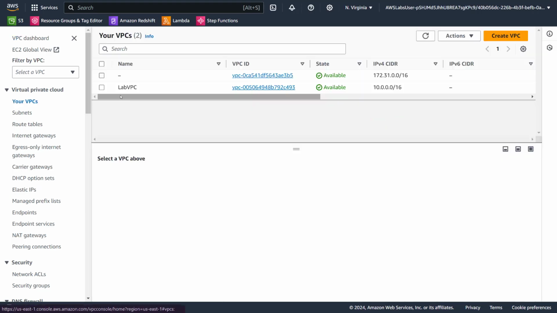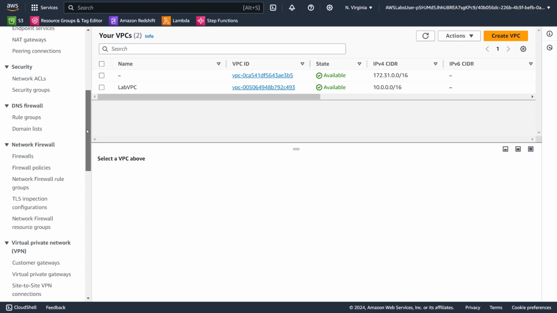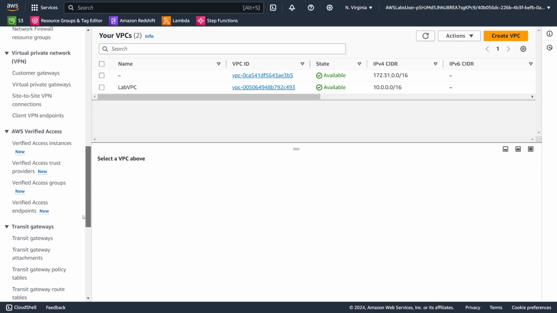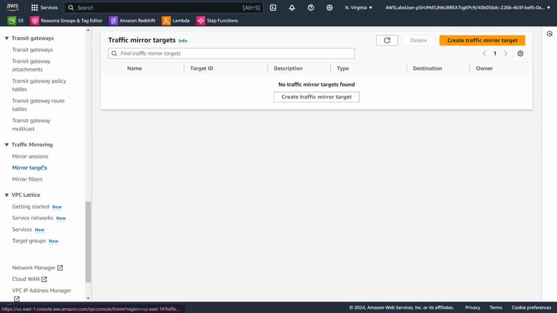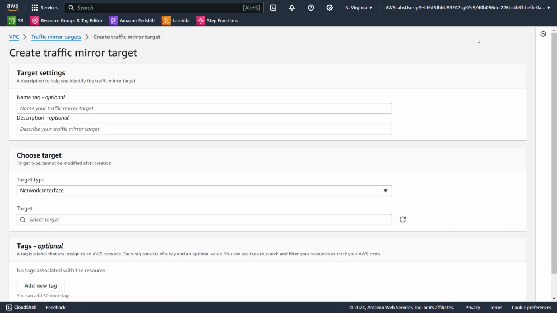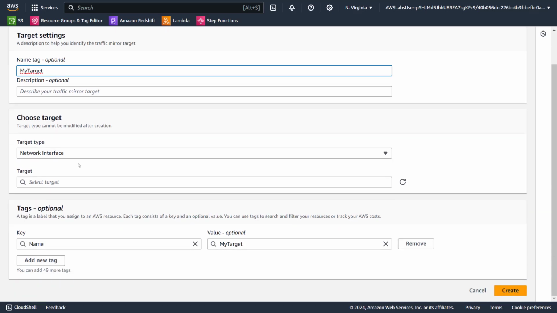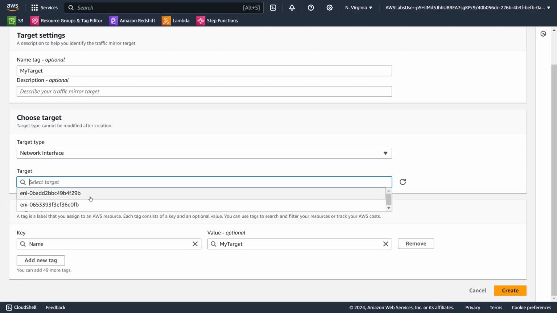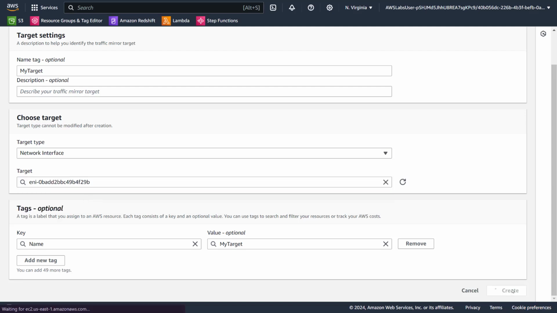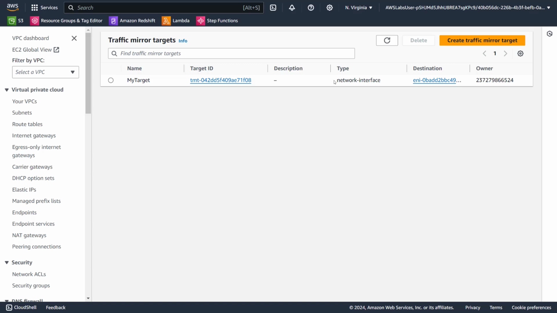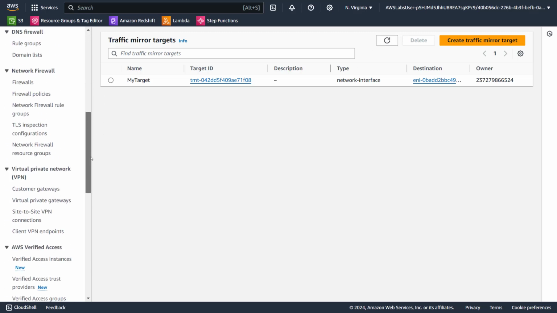Now let's go to the VPCs and scroll down, and where is it? Traffic mirror, maybe at the bottom. Yep. So let's go to the targets. Let's try to create a target, and let's name it my target. It's going to be a network interface, and the target is going to be our target server, which is 29B, and create it. Pretty much that's it. It is created successfully. We can refresh it if you want, doesn't matter. So once we create it, what did we do? We went ahead and created the filter.